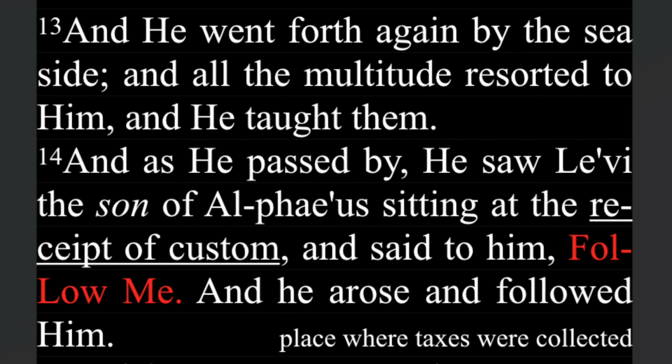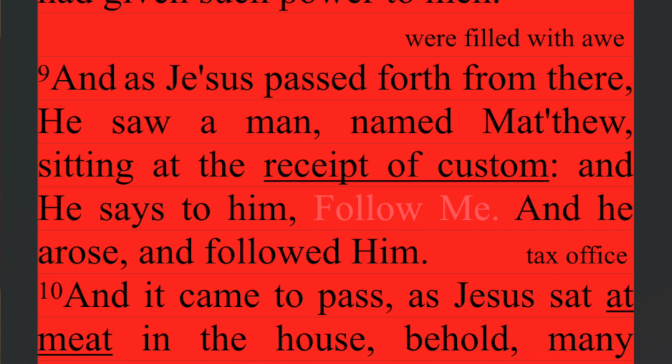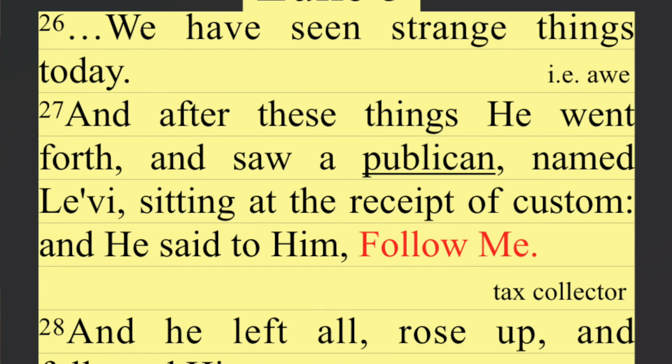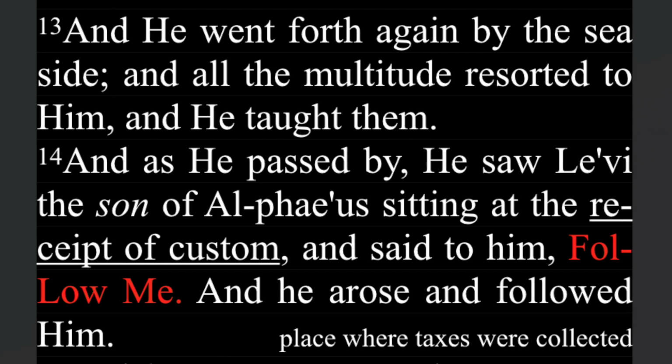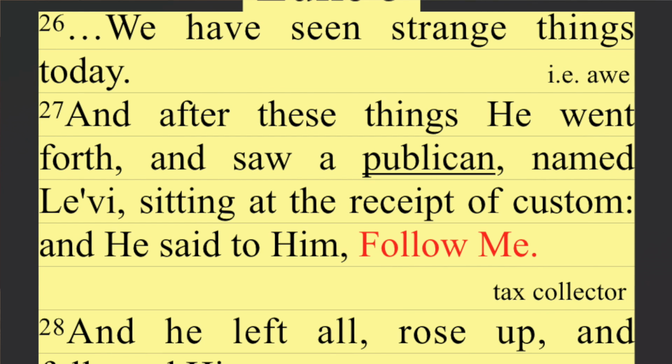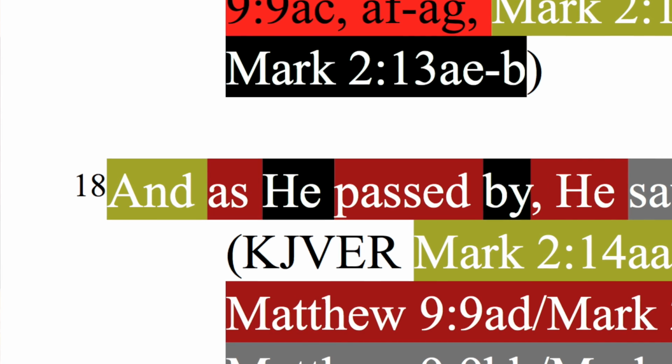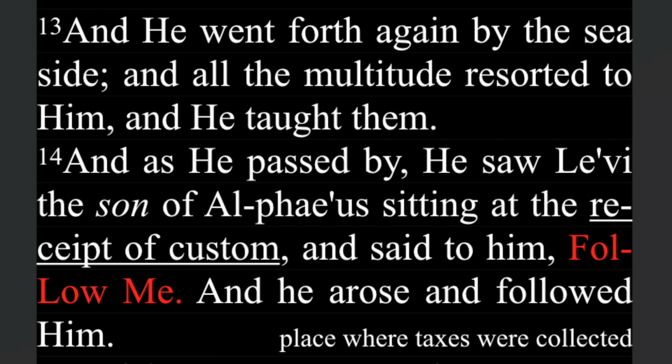Then, and as he passed by, and then I can use as and past from Matthew, Luke, and saw a publican. And as he passed by, he saw Levi. Yeah, so and Luke here, and saw a publican, mixed with the first and from Mark. The very first and in this next sentence. And as. Okay, so and from all three, as from Matthew, Mark. He passed by, he saw. So there has to be two he's.